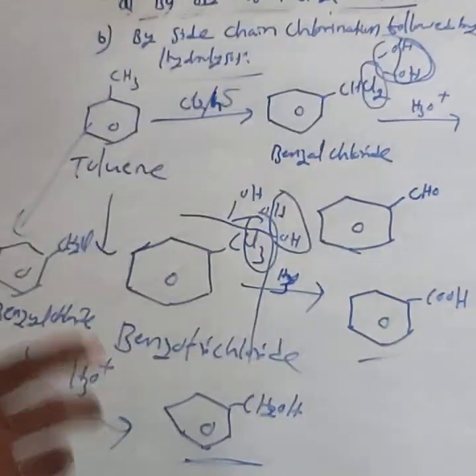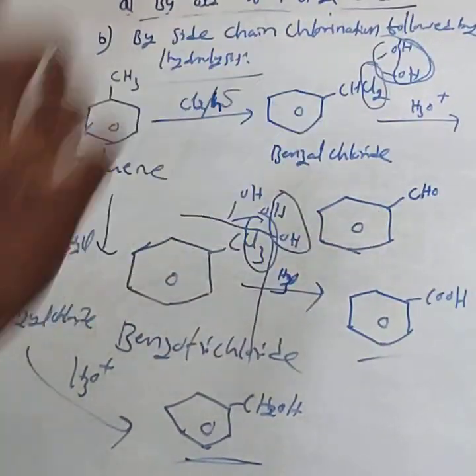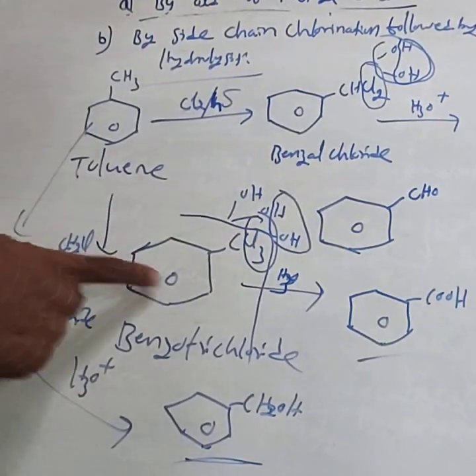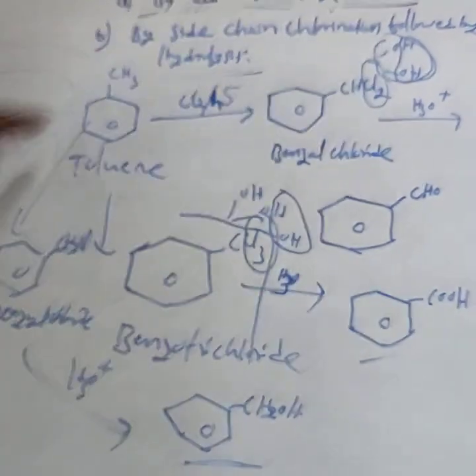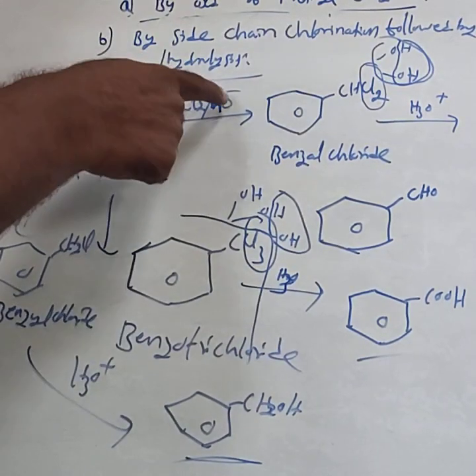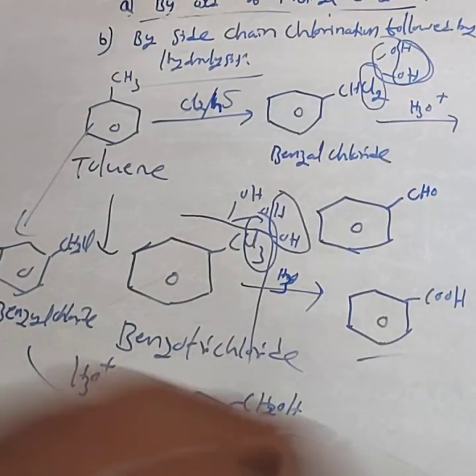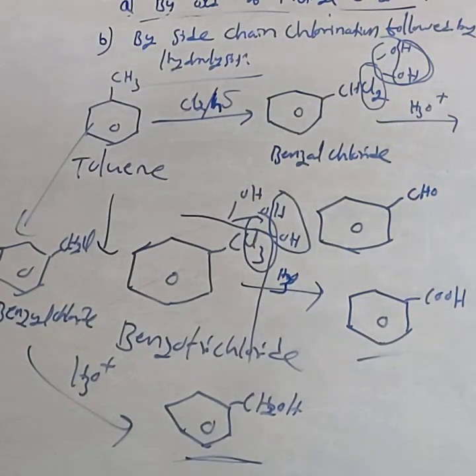These are all important for the CET. In board exam, only dichlorination, benzaldehyde preparation. If trichlorination, benzoic acid. Monochlorination on hydrolysis, benzyl alcohol. Chlorine in presence of ferric chloride gives ortho and parachlorotoluene. This is about the side chain chlorination followed by the hydrolysis.